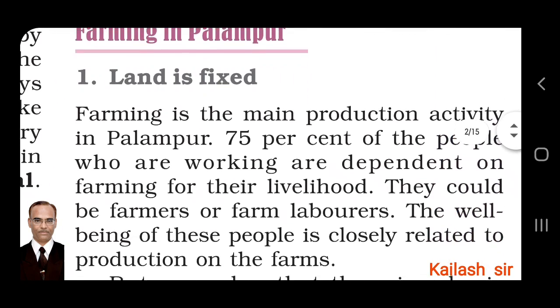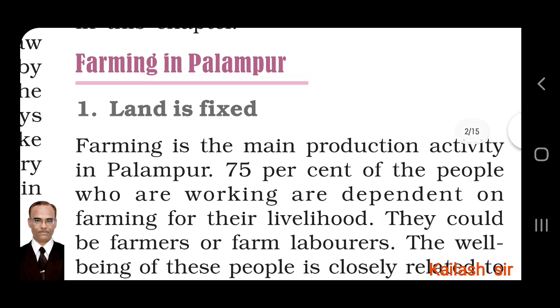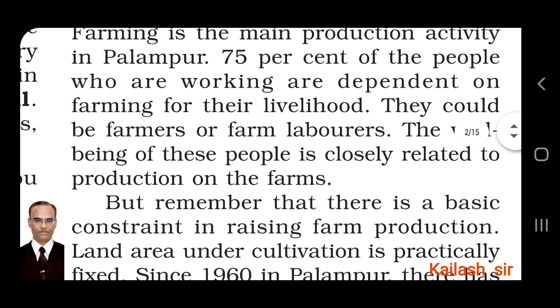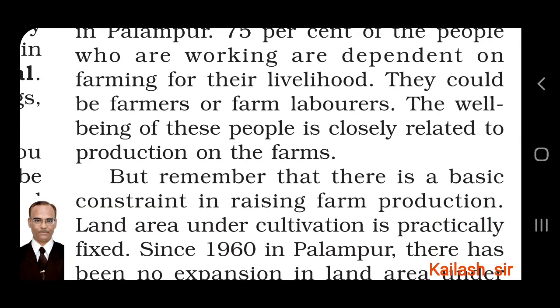Now, first, farming in Palampur. Land is fixed. As you know, land cannot be increased. Farming is the main production activity in Palampur. 75% of the people who are working are dependent on farming for their livelihood, meaning for their earning or income to run their family. They could be farmers or farm laborers. The well-being of these people is closely related to production on the farms. So 75% of the people are dependent on agriculture and farms.